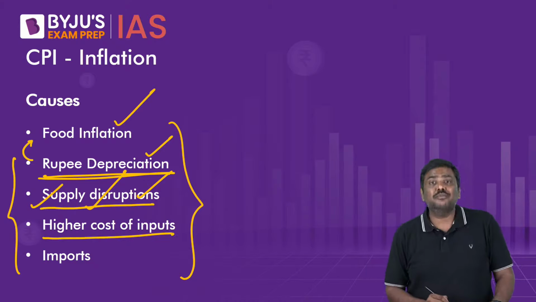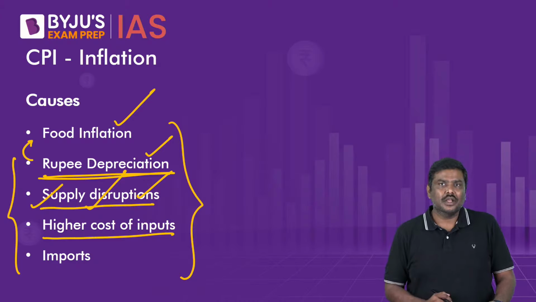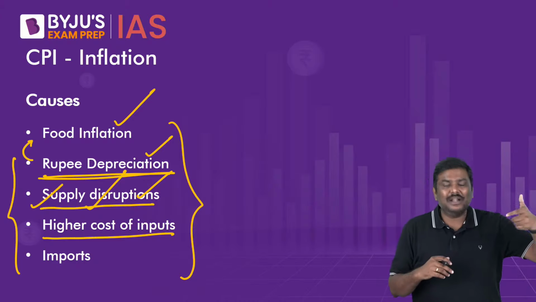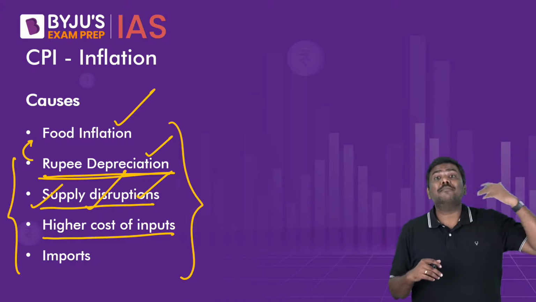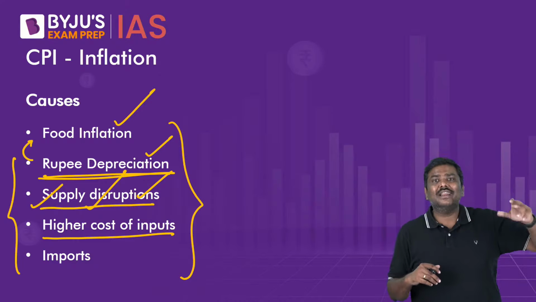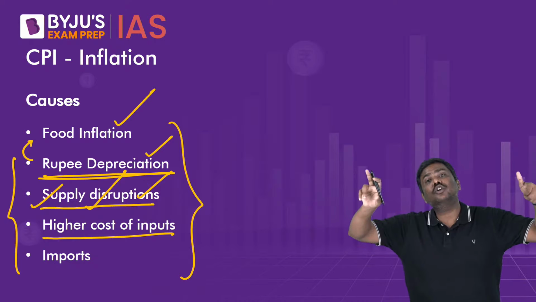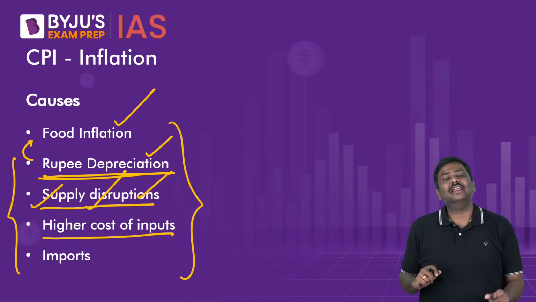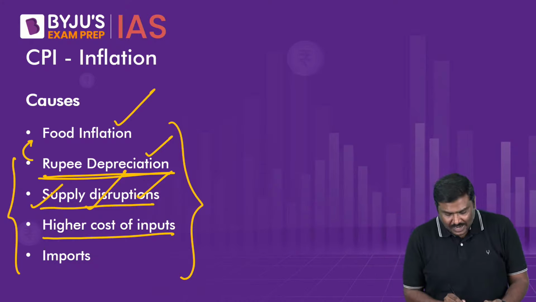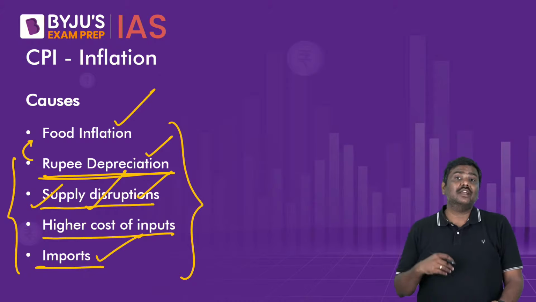Then the cost of inputs also has increased, either because of the rupee depreciation or the supply of these inputs. Automatically there has been a lower supply in the international market, and that has contributed to the inflation in the domestic market. And imports also have become very costly.